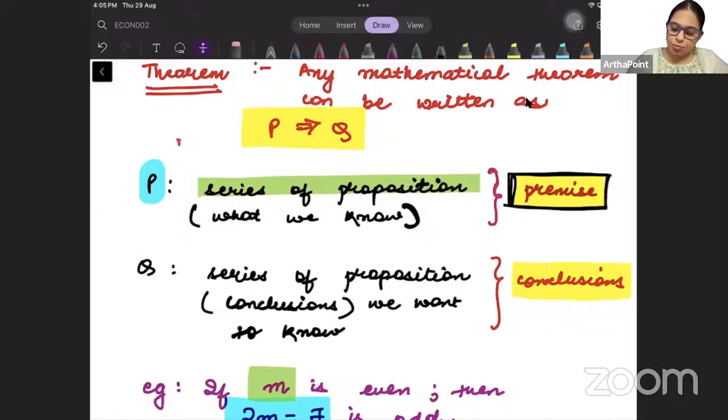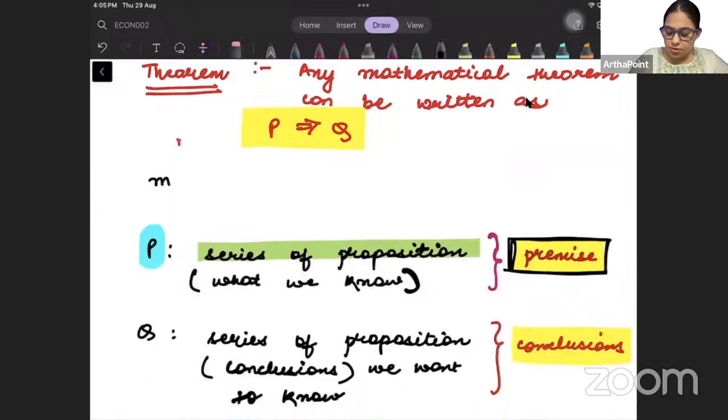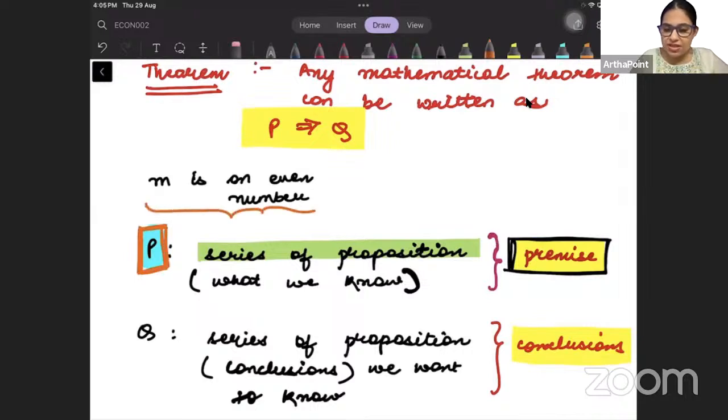So जैसे अगर मैं आपको बोल दूं that m is an even number. m एक even number है. तो ये मैंने आपको बता दिया. This is what I know. तो ये हो गया बेटा P. This is called as P. So P is what we already know. In this case, I have told you that m is an even number. We already know what m is. So that becomes your premise.